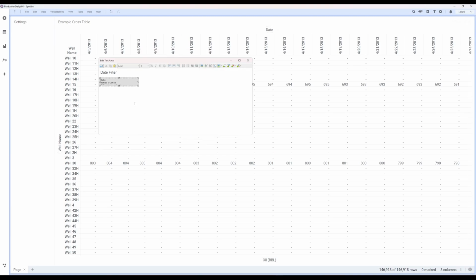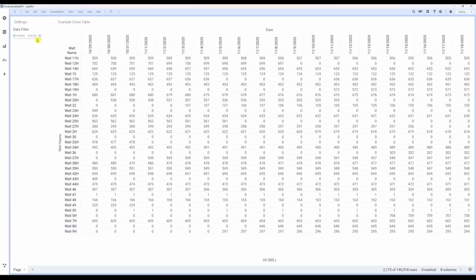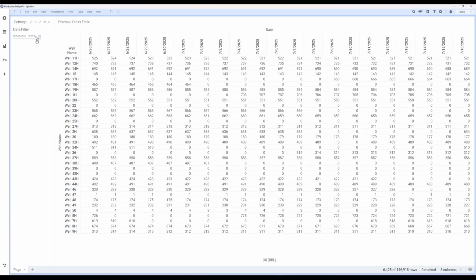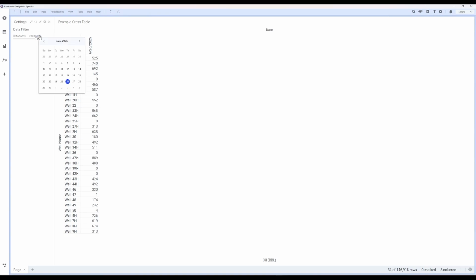Once finished, we can close this menu and right-click the control to format it. Let's adjust the size of the control to be 150 pixels wide, then click OK. We can now save and close our text area editor. Let's adjust our filter to display a 1-week range. If we need to look at a specific date range, this slider is a great tool. You can click the icons on the left or right to select the start or end date of your time range.